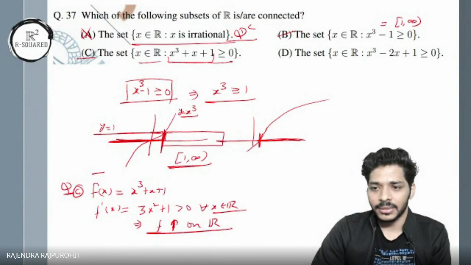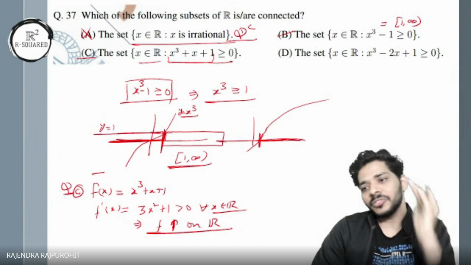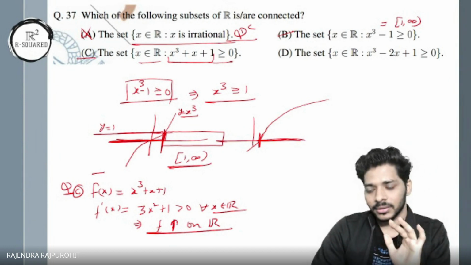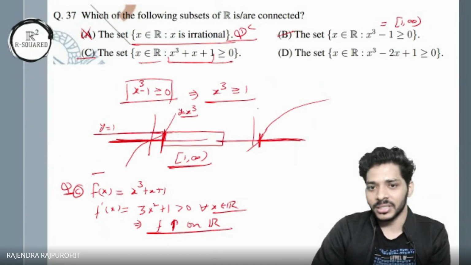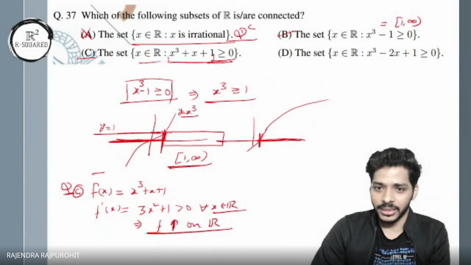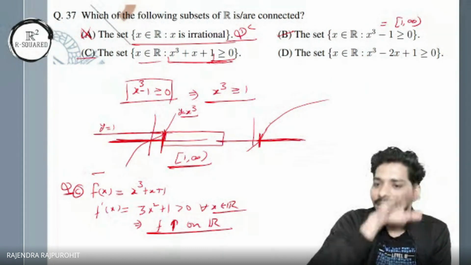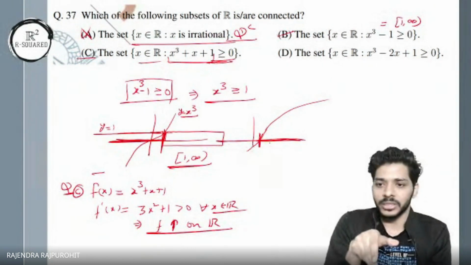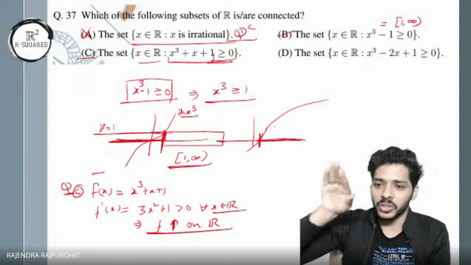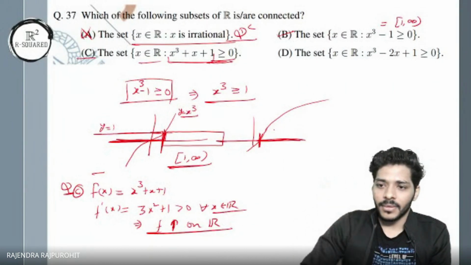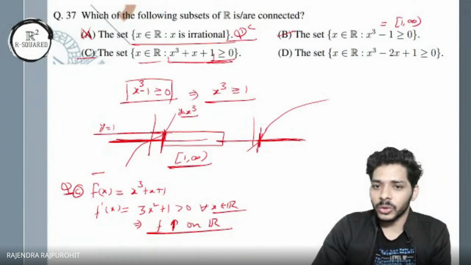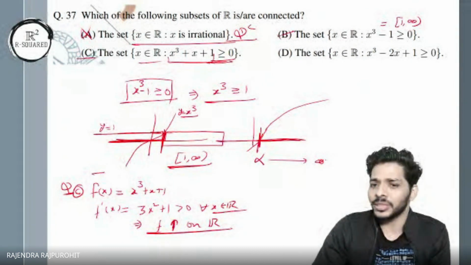Yes. I hope you are getting it. Because the derivative is positive, the graph of the function will be strictly increasing. Now if you have an increasing function and you are taking an inequality like this, then once it becomes positive, it can't come back downwards. So it will remain on the positive side, and once it crosses from that point, let's call it some alpha, to infinity, it will remain positive.